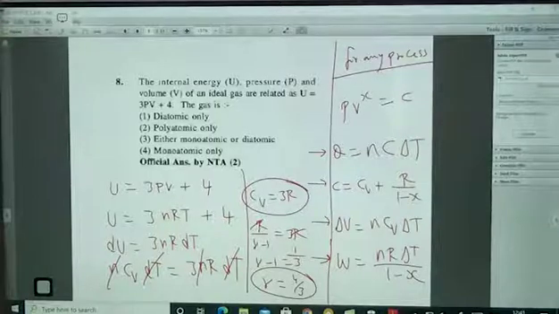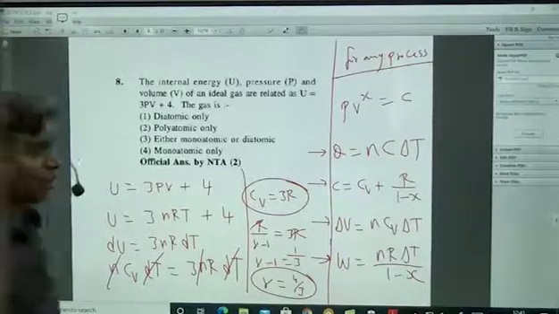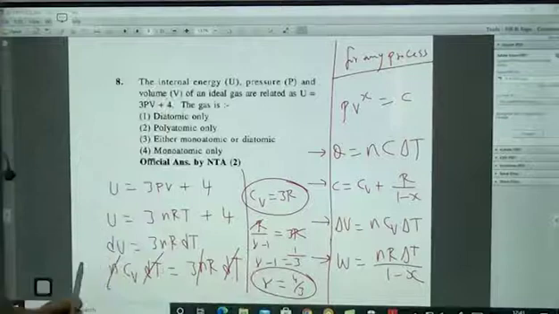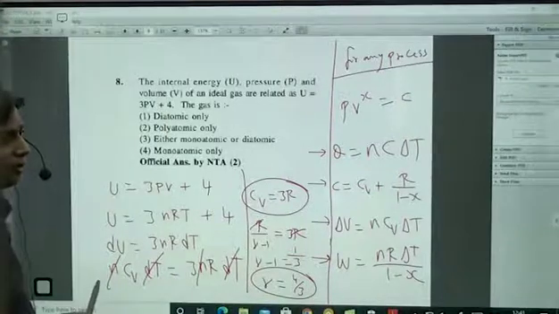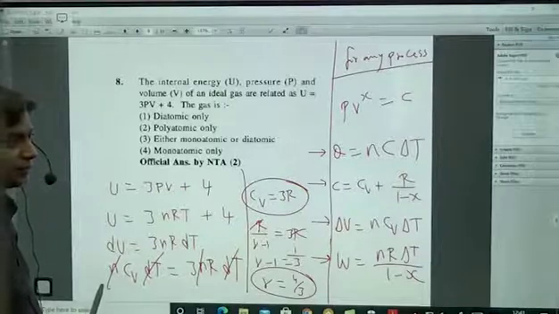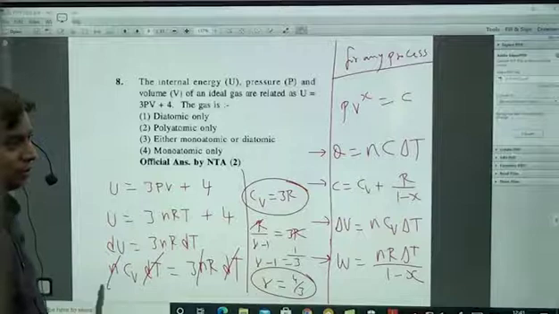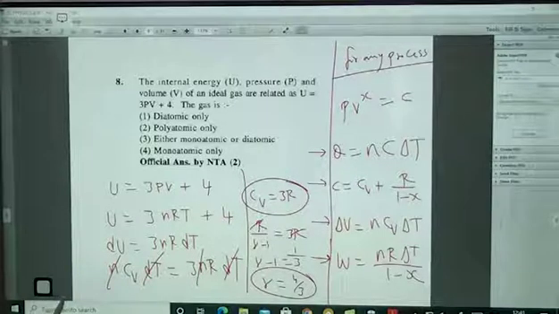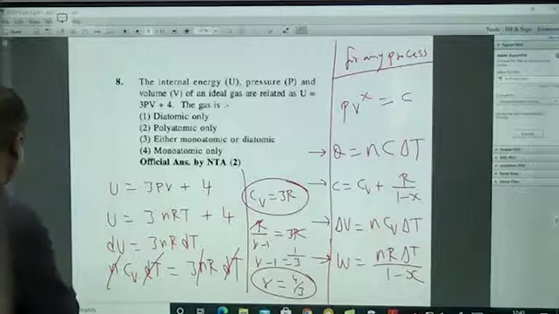Anything to ask from your side, you can ask. All the students who are online, are you able to see it clearly? Is this question okay? Rohit, Suresh, Bhavya, all the students who are online.